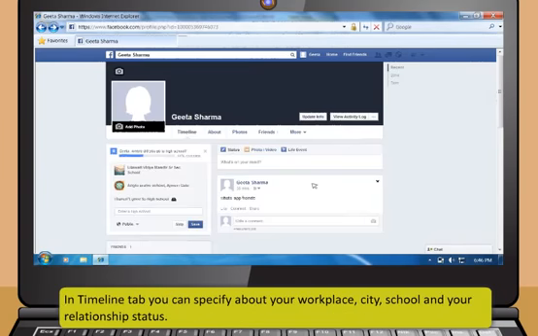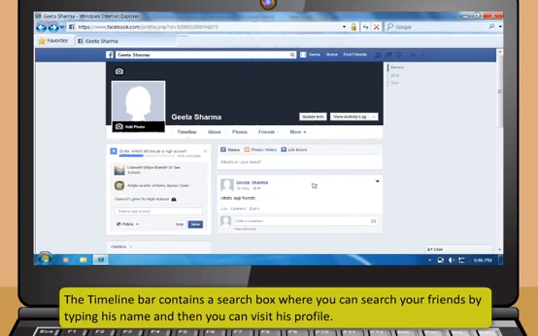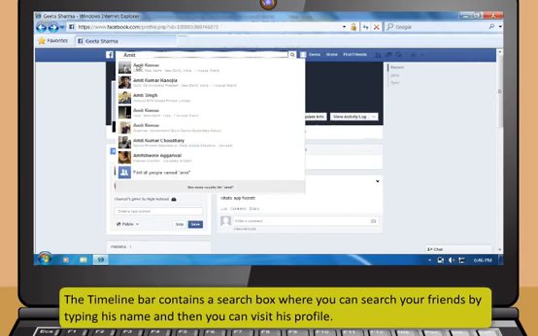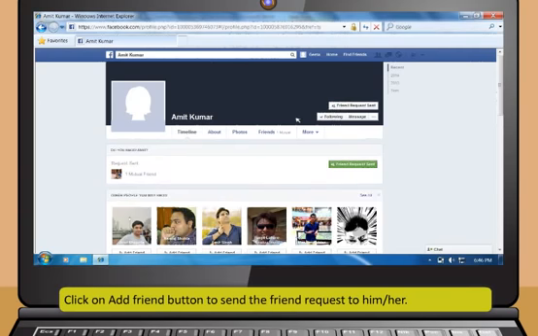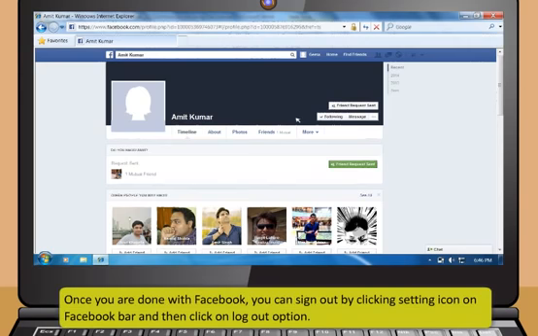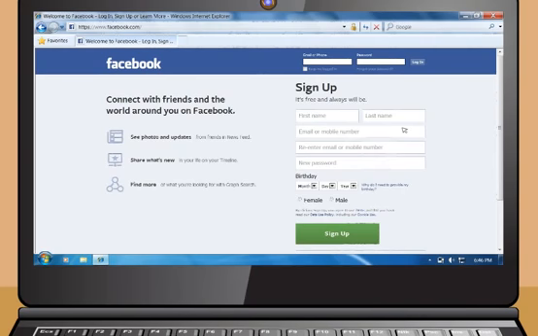In the Timeline tab, you can specify your workplace, city, school, and your relationship status. The timeline bar also contains a search box where you can search for your friends by typing his name and then you can visit his profile. Click on the Add Friend button to send the friend request to him or her. Once you are done with Facebook, you can sign out by clicking the Setting icon on the Facebook bar and then clicking on the Logout option. Now you have a Facebook account.